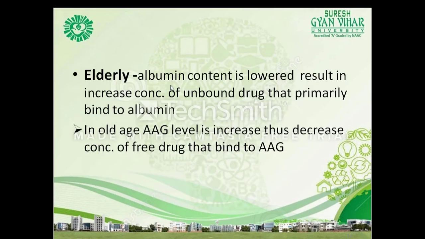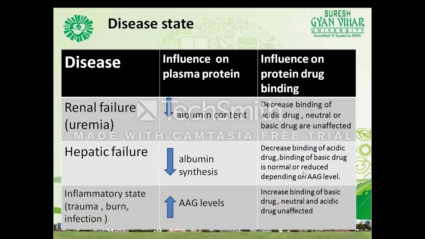In elderly patients, the albumin content is lowered, resulting in an increased concentration of unbound drug that primarily binds to albumin. In old age, the AAG level is increased, which decreases the concentration of free drug that binds to alpha-1 acid glycoprotein.